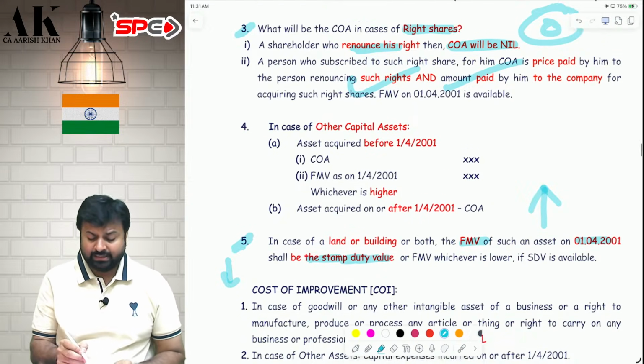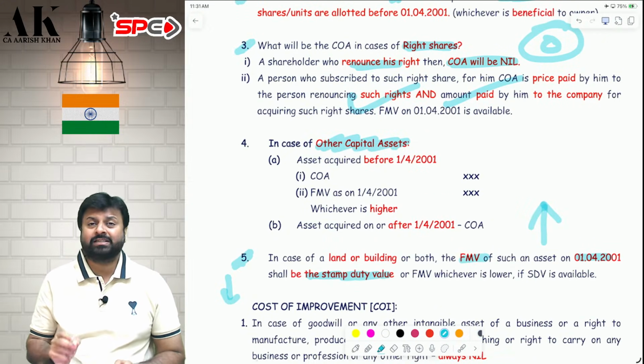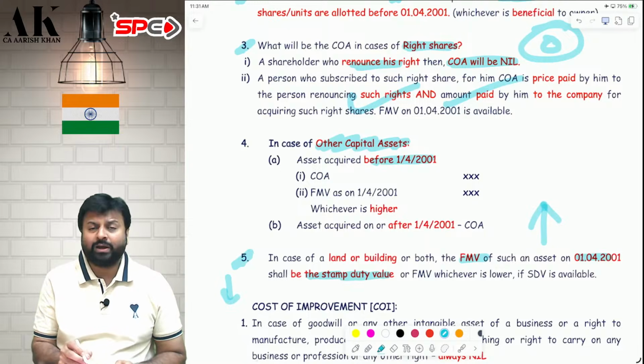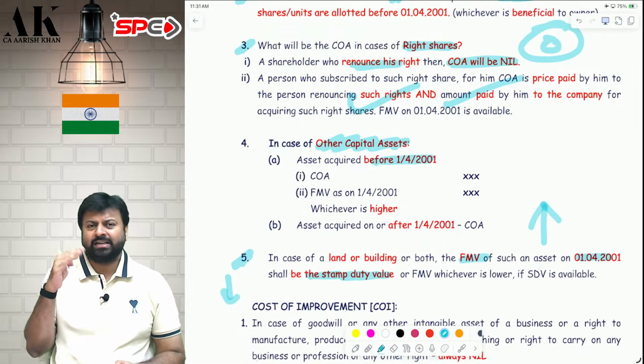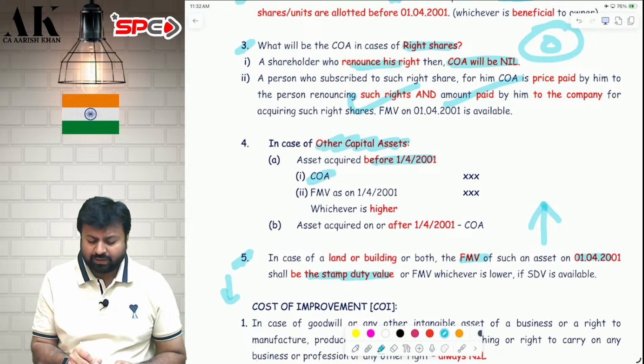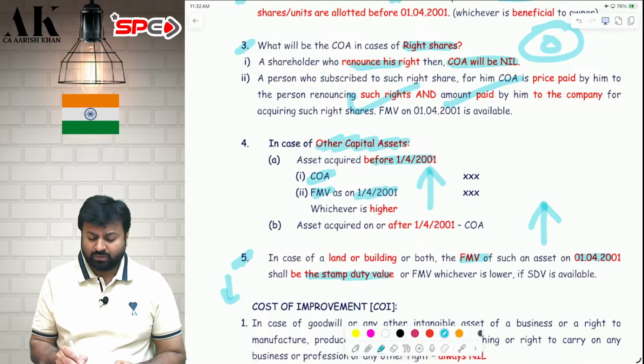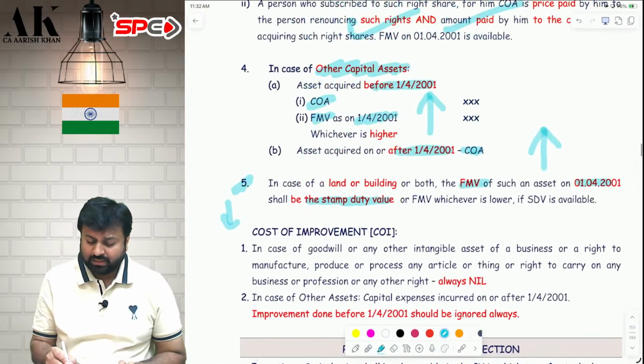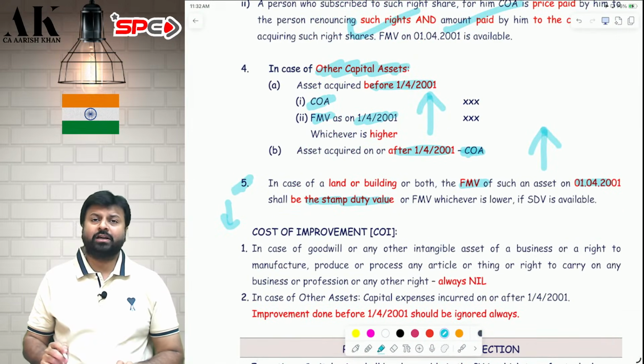In case of any other asset, apart from these 4 assets, if it is acquired before 2001, then the cost will be cost or FMV as on 1/4/2001, whichever is higher. And if it is acquired on or after 2001, then the cost will become the cost of acquisition, that is COA. I hope it is clear to all of you.